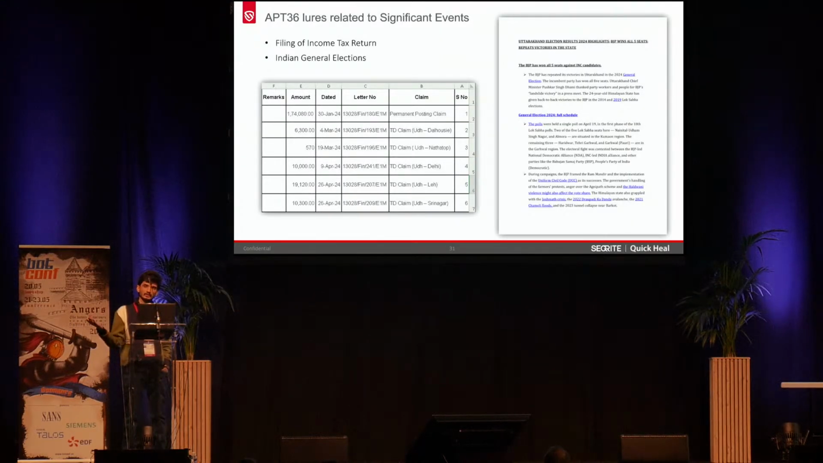And APT36 is using lures related to significant ongoing events, like the filing of income tax returns, which will start in July of 2024. And in October last year, during the Indian general elections, themes related to that were used to target not only government officials but even some journalists as well.